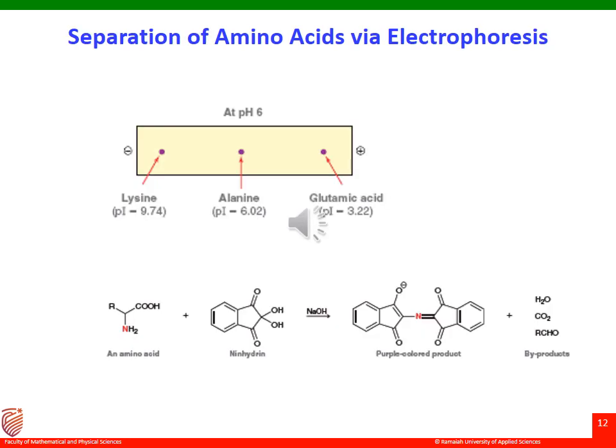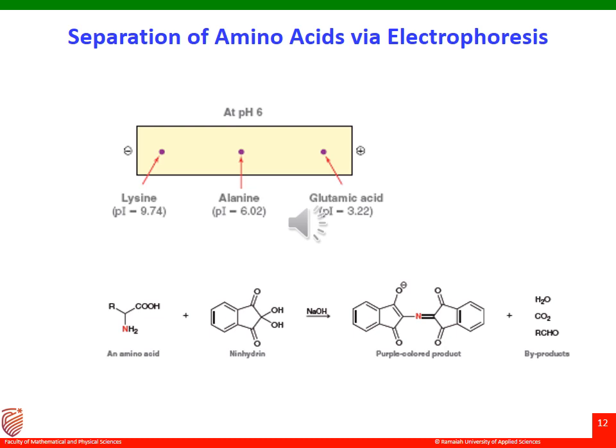Separation of amino acids via electrophoresis. Amino acids can be separated from each other by a variety of techniques, and one of them is electrophoresis, which relies on a difference in the pI value and can be used to determine the number of different amino acids present in a mixture. In practice, we add a few drops of the mixture to filter paper or a gel that is placed in a buffered solution between two electrodes.